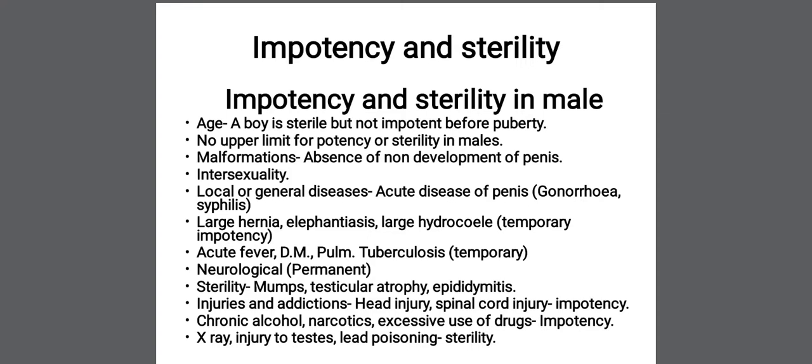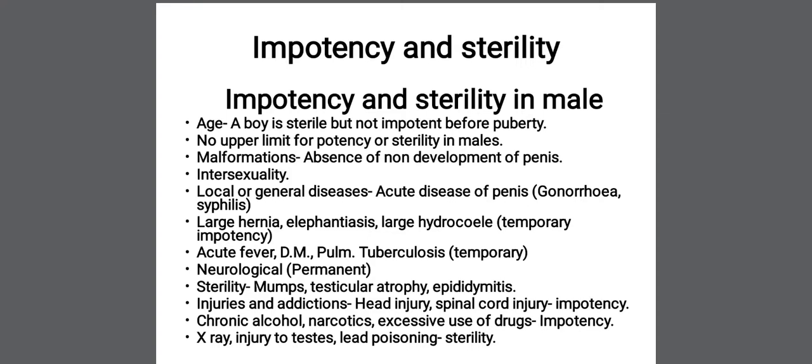You are getting the difference. Impotency is inability to perform sexual intercourse, and in sterility he or she will be able to perform the sexual intercourse but will not be able to reproduce.